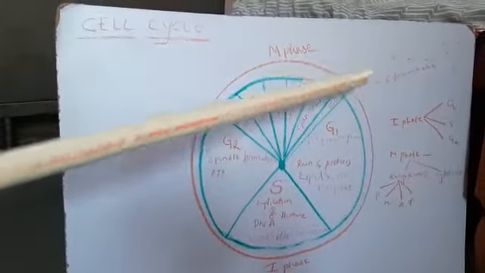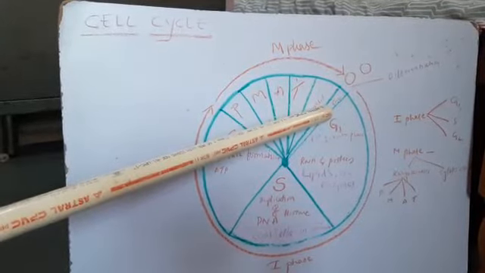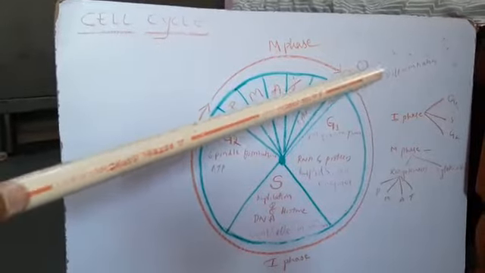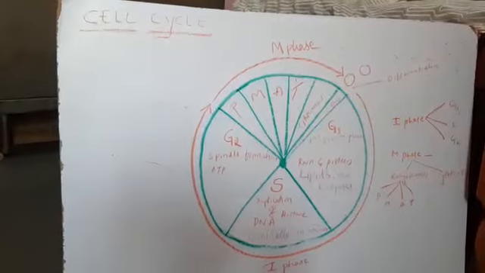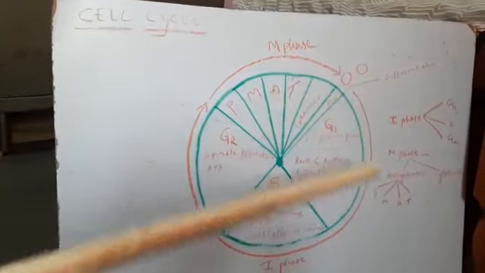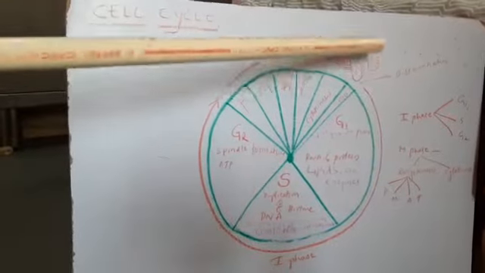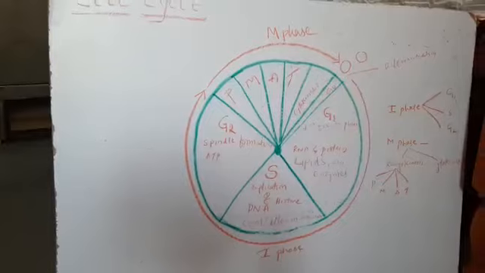After formation of the 2 daughter cells, a small phase takes place which is known as G0 phase, during which cell division stops. Normally, in arithmetic growth, when 2 daughter cells are formed, only one daughter cell undergoes cell division again, and the other undergoes differentiation to form different types of cells.